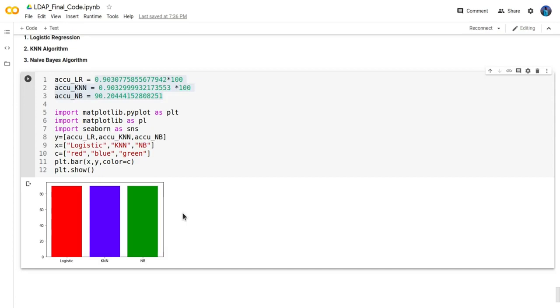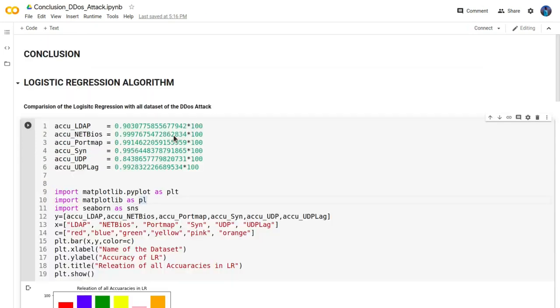So we will do the same process similarly on the other 5 data sets of our cybercrime system, and we will go directly to the conclusion part, where we will see the accuracy of all our different models. Now we will see the conclusion part.